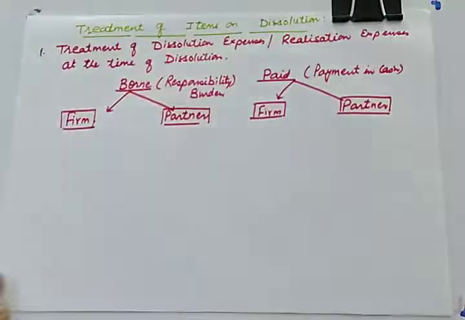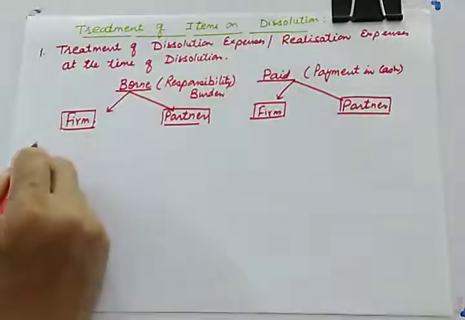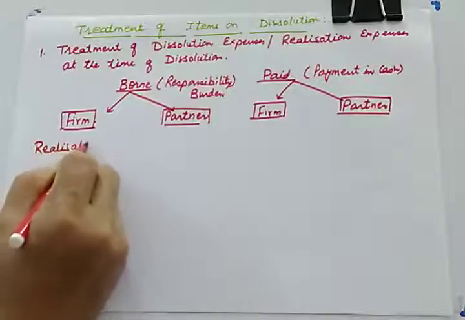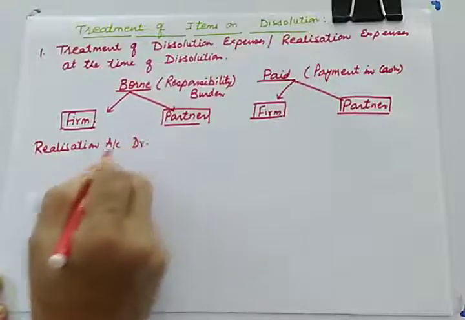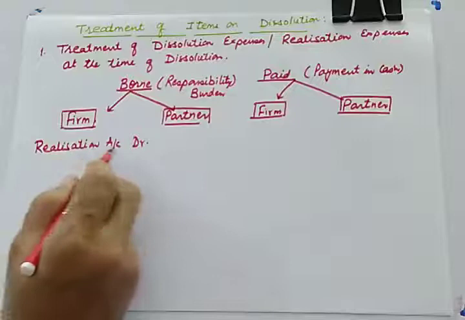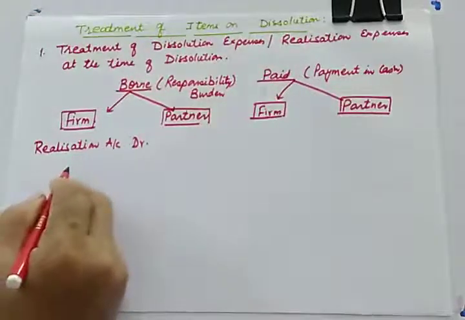If the firm is bearing the expenses, in that case realization account will be debited. Whenever the firm is taking responsibility to bear realization expenses, realization account will be debited, because normally we give debit to expenses.